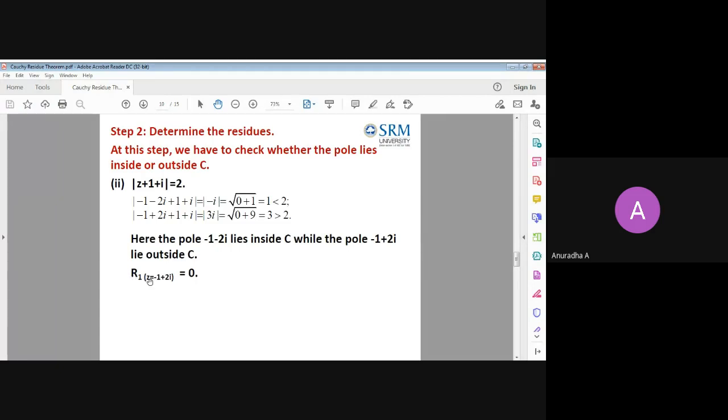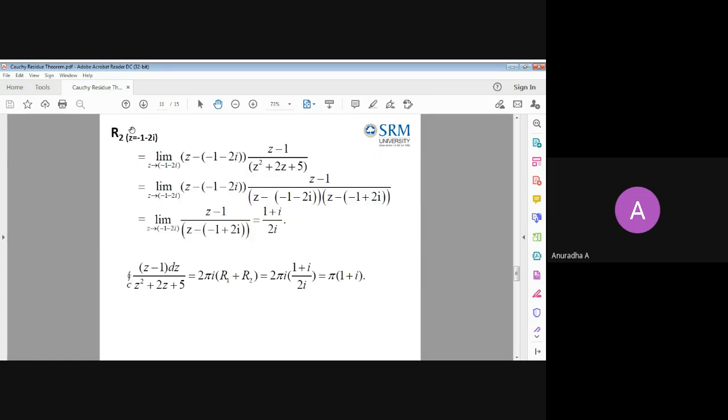So for the residue for the second point, minus 1 plus 2i, the residue is 0. For the first point, what do we have to do? We have to apply the formula. So for the first point, minus 1 minus 2i, how do we find it? We have to remove this from the f of z. F of z is the whole expression, z minus 1 upon z square plus 2z plus 5. From that you multiply by z minus that particular point for which we are going to check the residue.